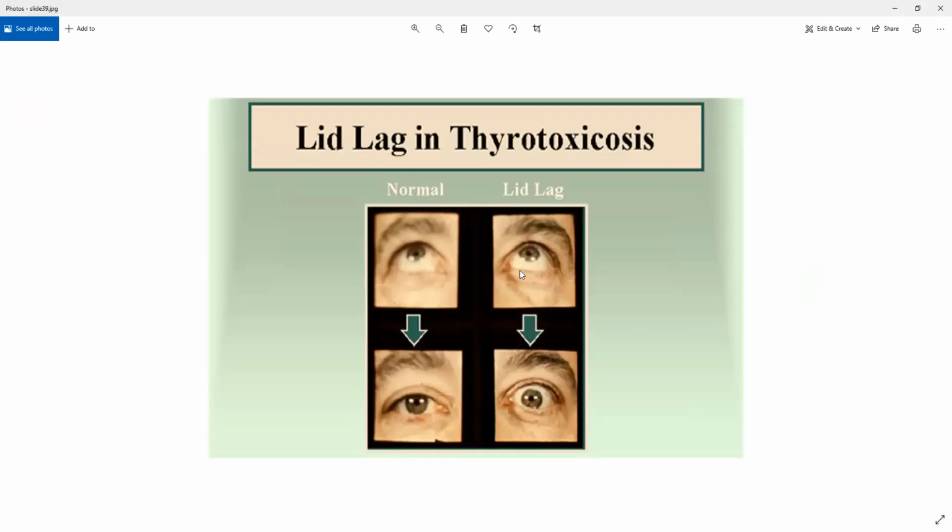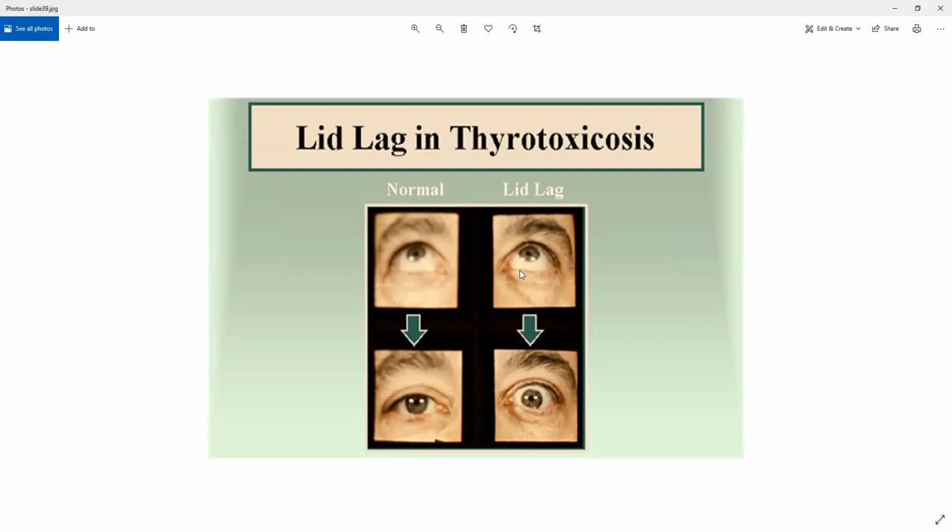Now look, thyrotoxicosis is a condition in which there are extremely high amounts of T3 and T4 in your blood. That condition is fatal. Even if it is not fatal, it is a medical emergency. So anyway, there is a very high amount of thyroid hormones. So what is happening here? Normally, if you look up and you look down, your upper eyelid will come down automatically. In case of thyrotoxicosis, that eyelid will not come down normally. That is the lag that is being created in the upper eyelid.